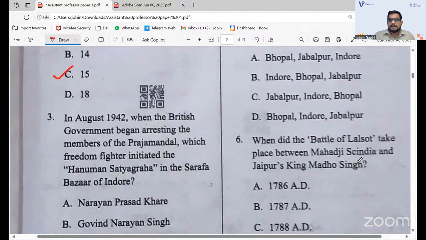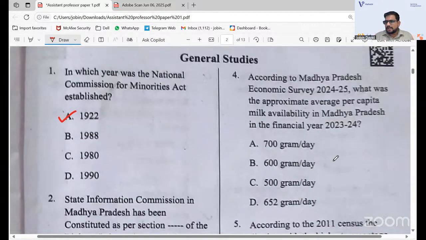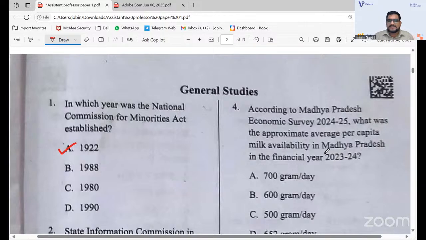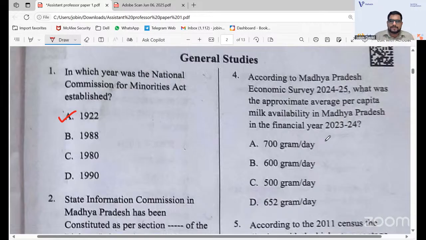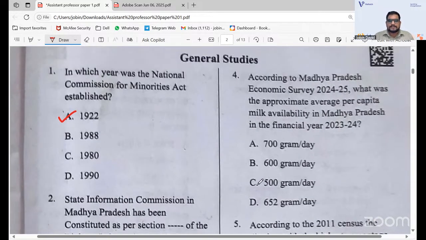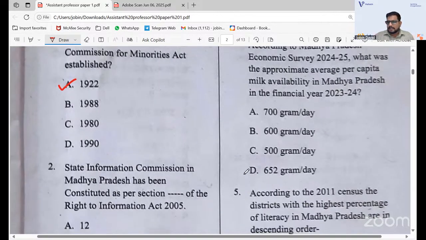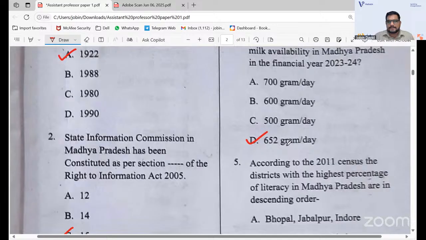According to the Madhya Pradesh Economic Survey 2024-25, what was the approximate average per capita milk availability in Madhya Pradesh in the financial year 2023-24? A bit confusing question, but it's really a current affairs question because it's the 2023-24 financial year. The answer is 652 gram per day. D will be the correct answer. 652 gram per day is the correct answer.